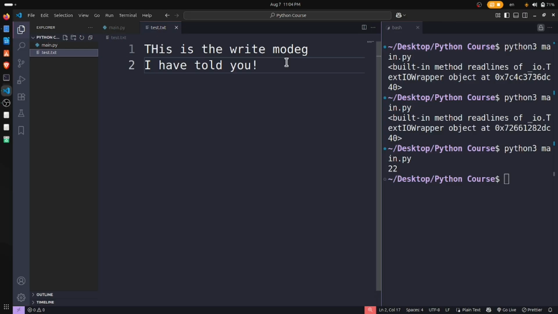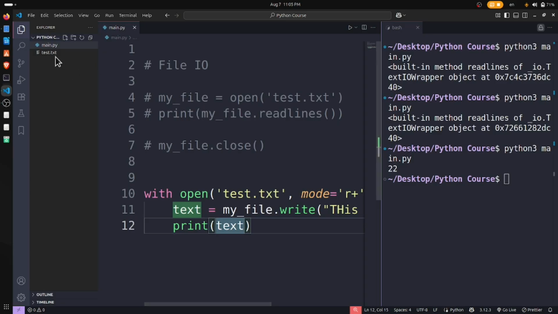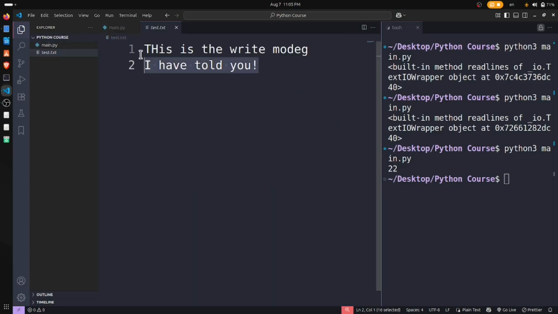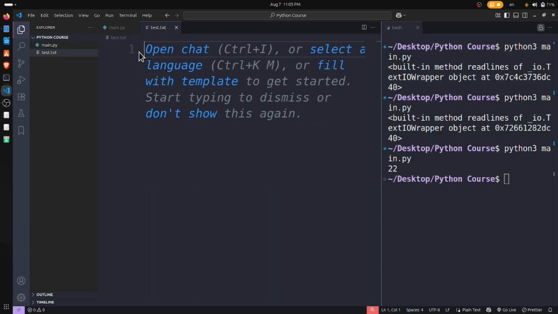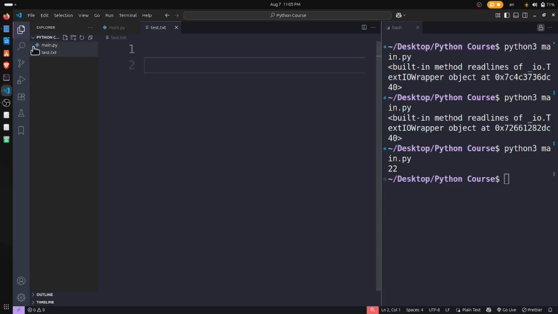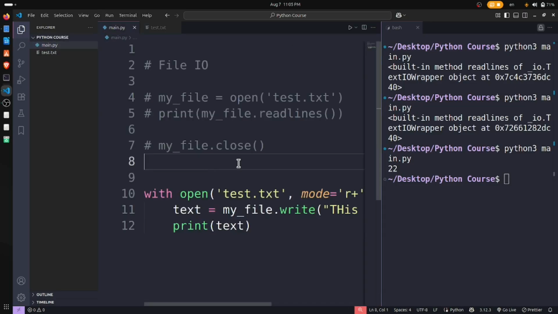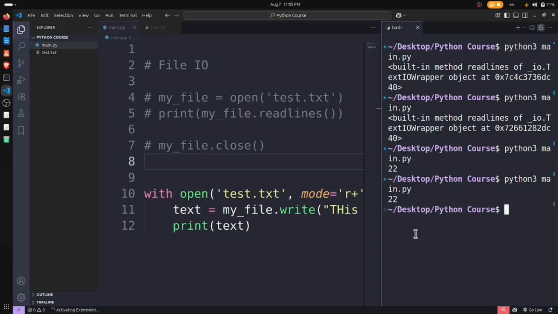Why is it like that? Before that, there was something else. It is overwritten. I want to say it was like this, but it is changed. Why? Because we do not have append for now. Now, for example, let me have a clear example about this. This is very, very clean and open. Let's see this and run once again.